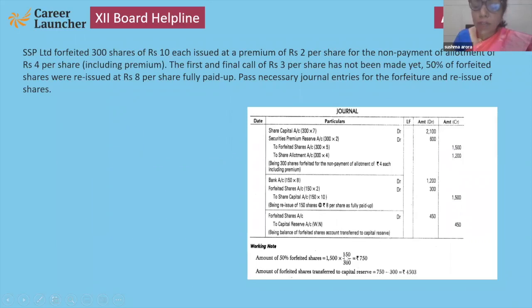FFA 1500, FFS 300, RIS 150. So 750 will come and debit is 300. So the ultimate answer is 450. Okay, please note down 450.